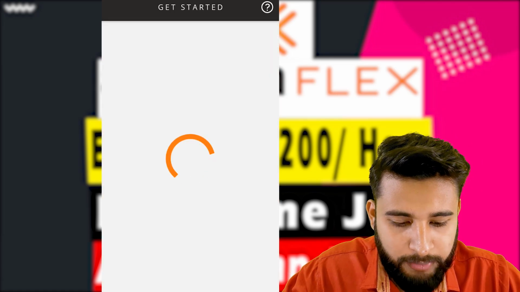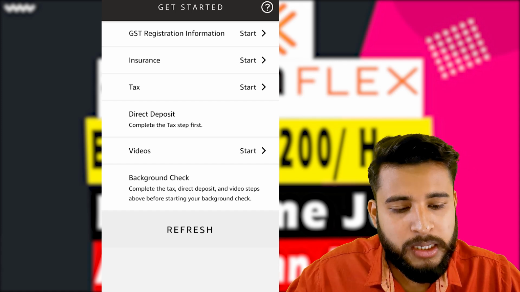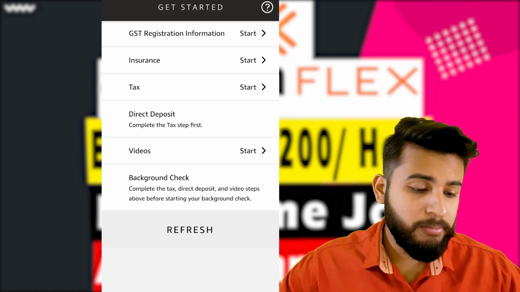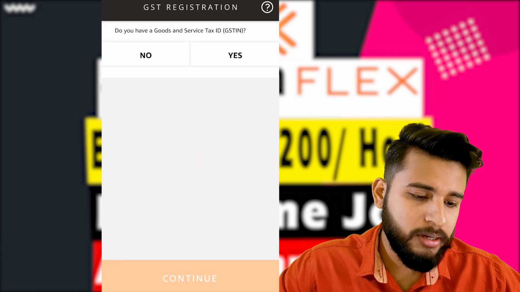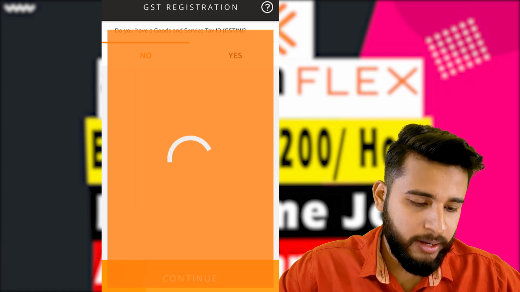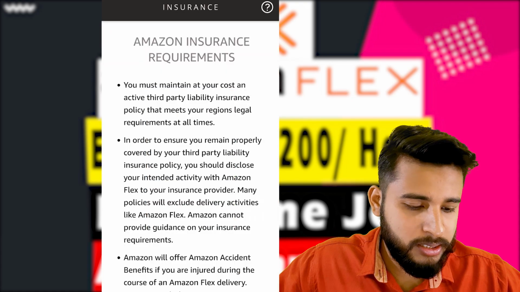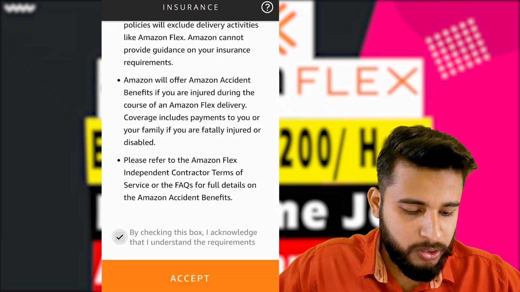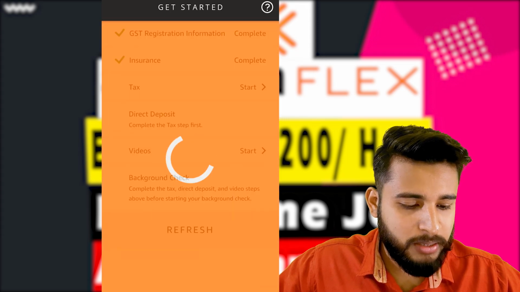As you can see, I have clicked on continue and it will ask me for some details. If you have a GST number, you can enter your GST number here. Suppose I don't have one, then I will just click on no and continue. The second thing is asking for your insurance. Insurance is necessary, so it will give you some insurance, and I will accept this. Okay. And what is the third thing? Tax is important, tax.